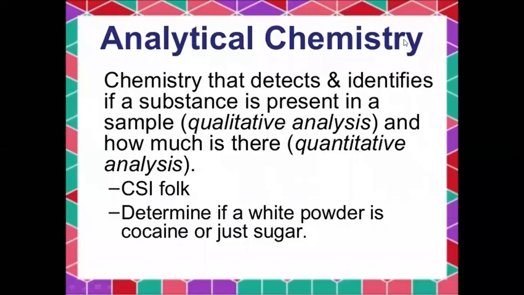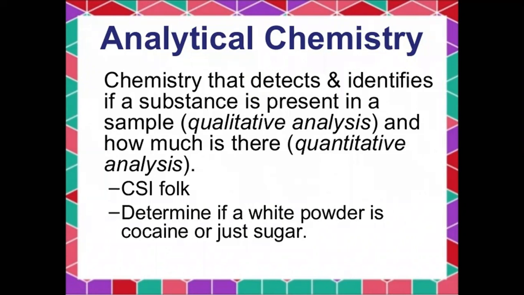The next one is analytical chemistry. It studies what chemical compositions are made in materials or matter. It is the study of the separation, identification, and quantification of the chemical components of natural and artificial materials.